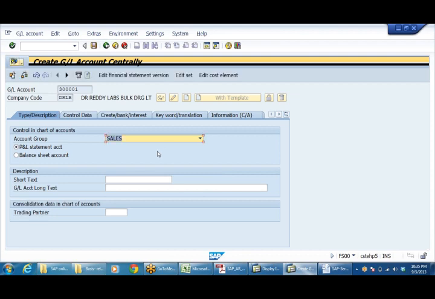Sales, P&L account. Sales of pharma products.